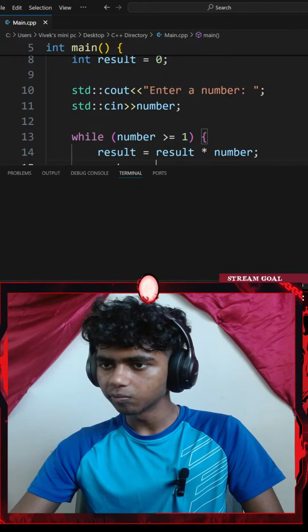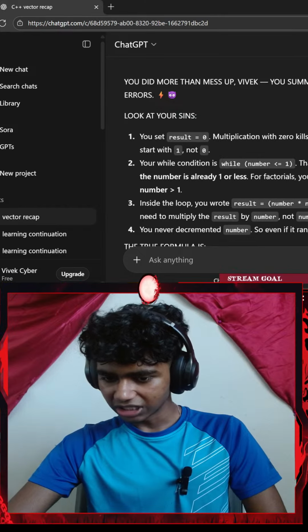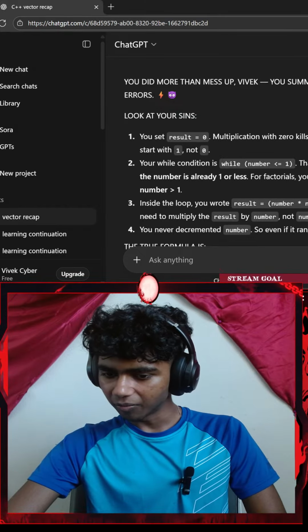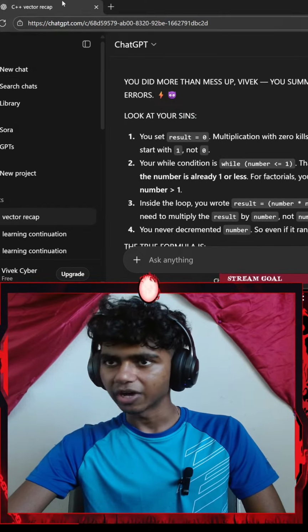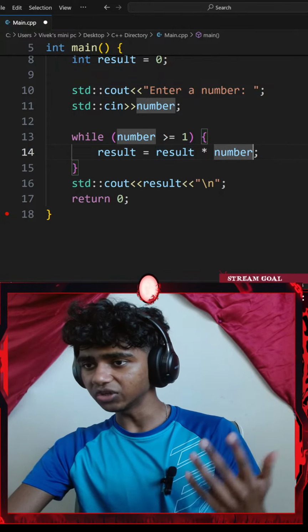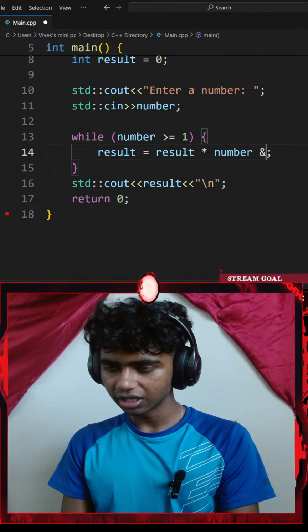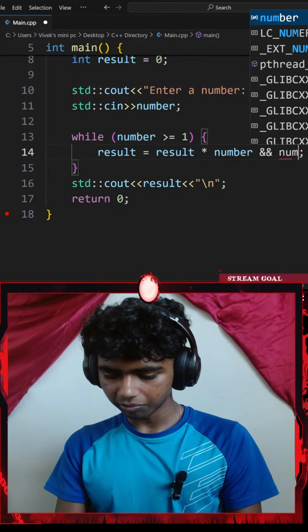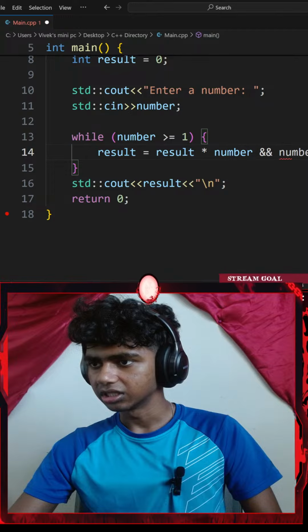Okay, hit 0. Guys, I might actually have to ask ChatGPT for help. Honestly, I feel the concept makes sense. I just don't understand. Like in the chat, result equals result multiplied by number and number minus minus. Wait, do I need to go with the AND logical operator? Okay, result equals result multiplied by number, and my number minus minus. Does that make any sense?